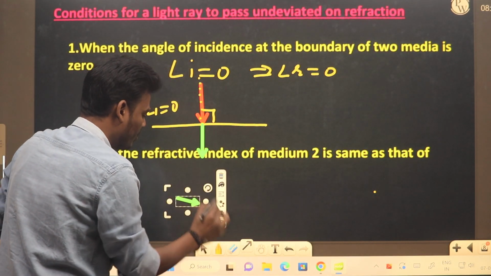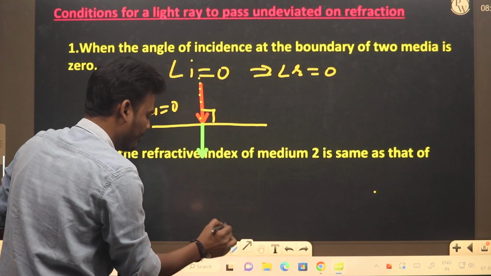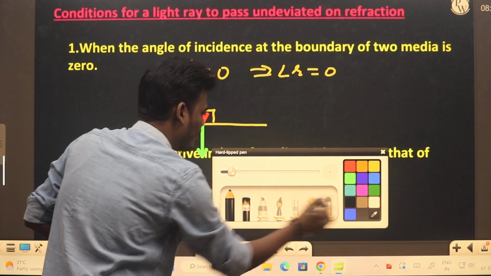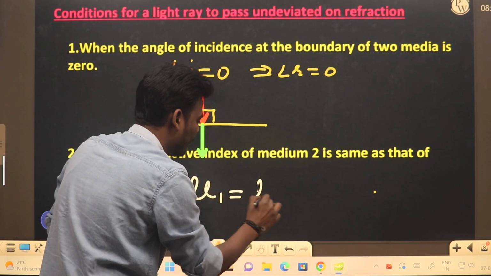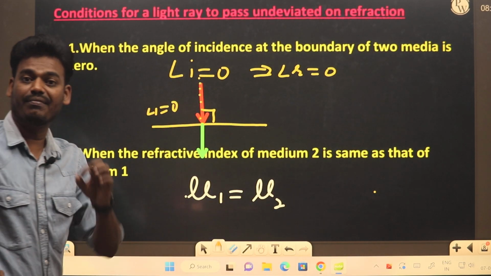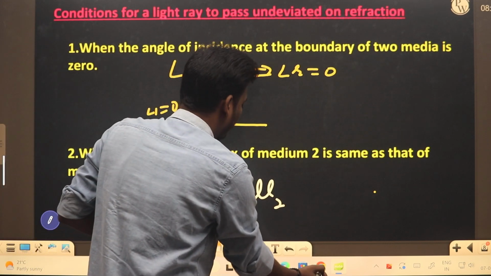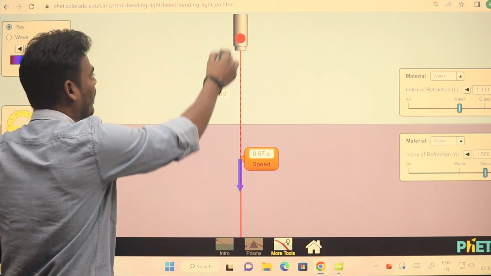Now the second one is when the refractive index of the second medium is the same as the refractive index of medium 1. So here the condition is, if the refractive index of the first medium is equal to the refractive index of the second medium, in such a situation there will be no bending of light ray.